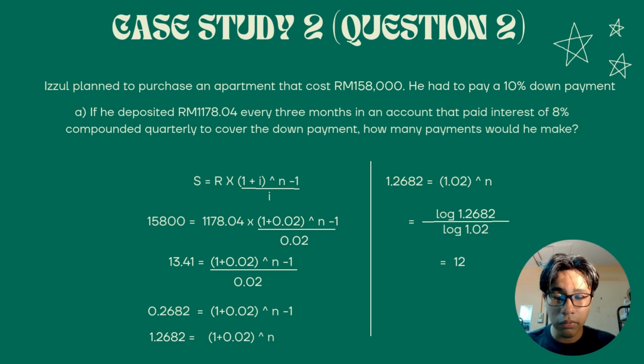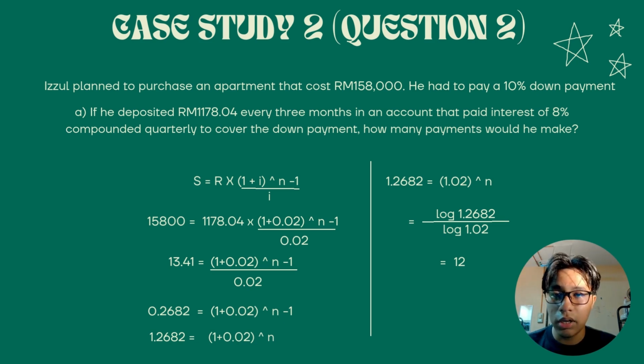And we can transfer the negative 1 to the left also, and it became 0.2682 plus 1, and the answer is 1.2682. And we can settle the 1 plus 0.02, and it became 1.02. Because we are seeking n, we can use the log method, which is log 1.2682 divided by log 1.02, and we get the answer, which is 12 payments.